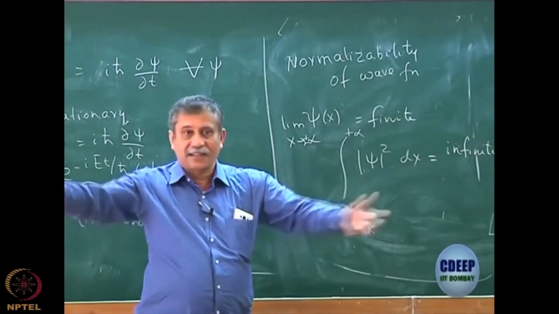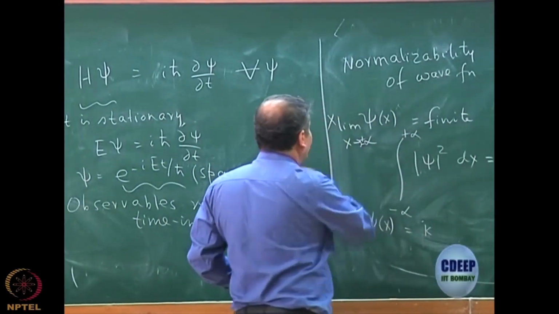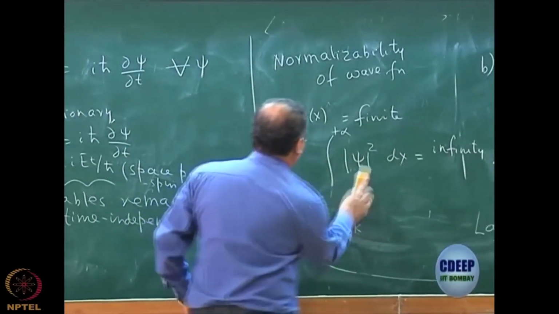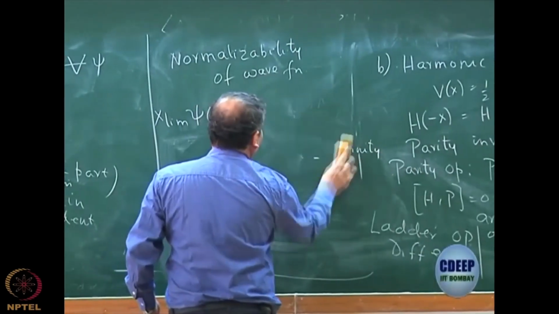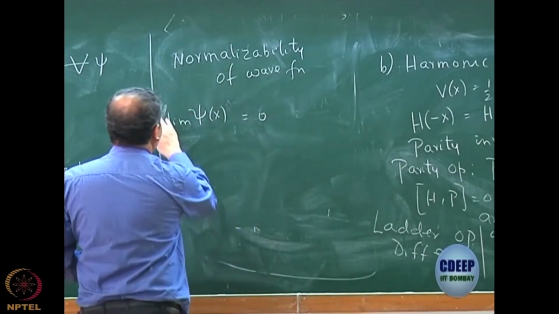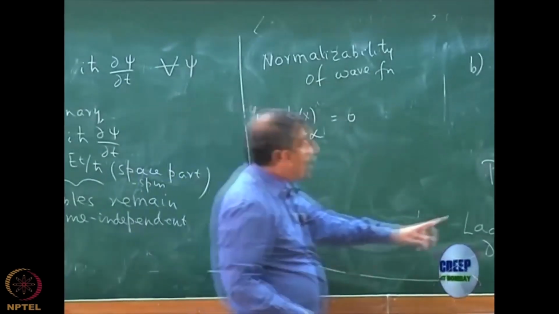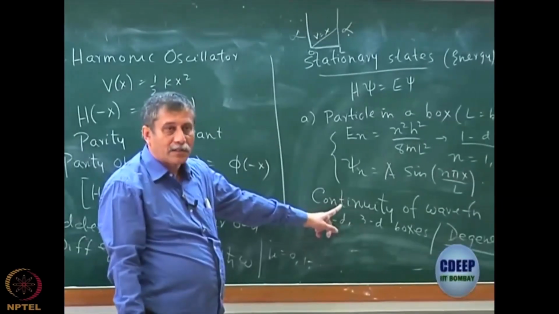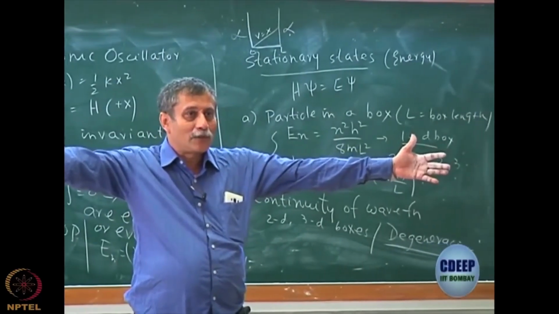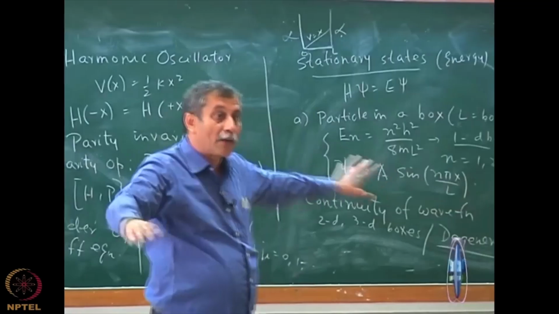So whenever you have a Cartesian axis which goes up to infinity, that is very important, psi must die. This is not allowed. So in the limit x tends to infinity, psi must die, which essentially means that it should become 0. And that is a very important part. So the limit of psi of x as x tends to plus or minus infinity must become 0. Note that you may ask the question, why did I not use it for the particle in a box? I did not, because for the particle in a box, my potential was infinity, so that automatically ensured that psi is 0. That was not required.